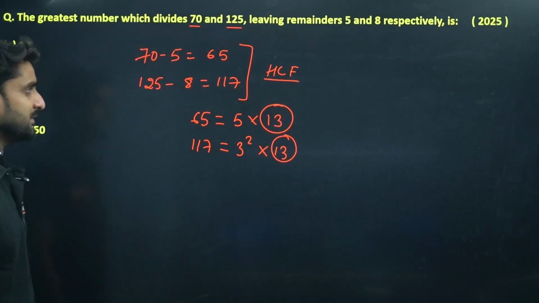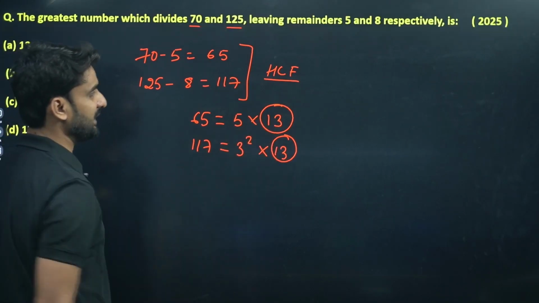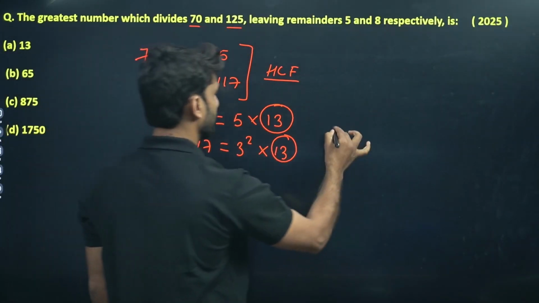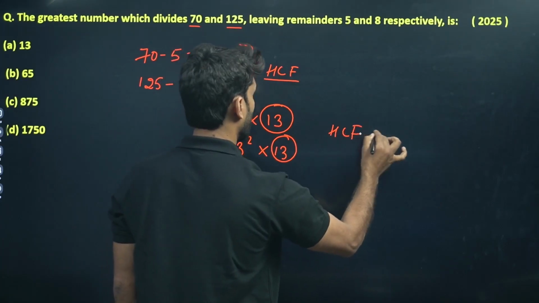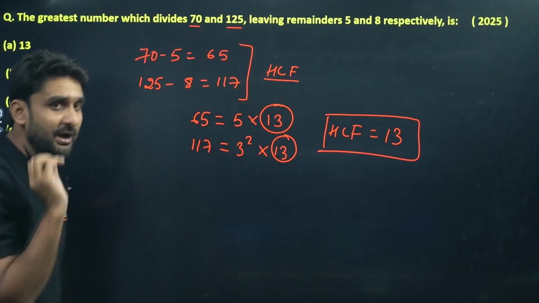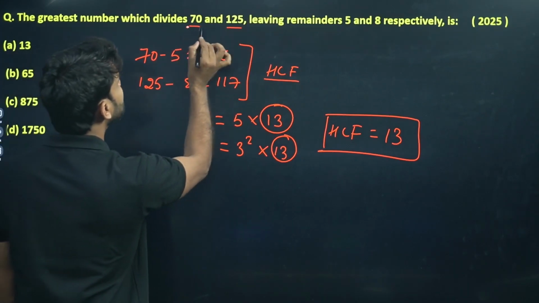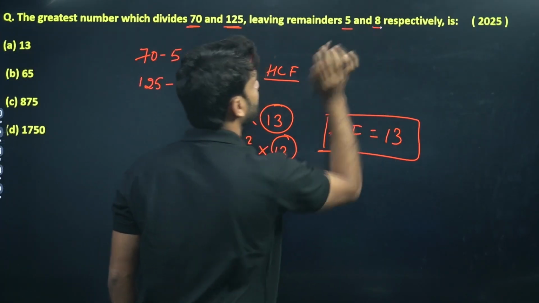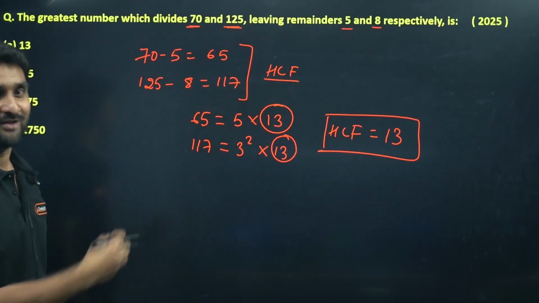Which number is common? We can see 13 is common to these two numbers, 65 and 170. So the HCF will be 13. So 13 is the number by which these two numbers are divided and the remainders come as 5 and 8. We can prove it indirectly.